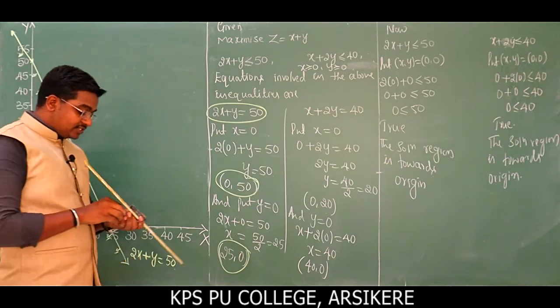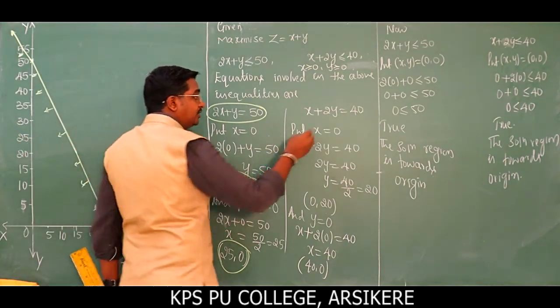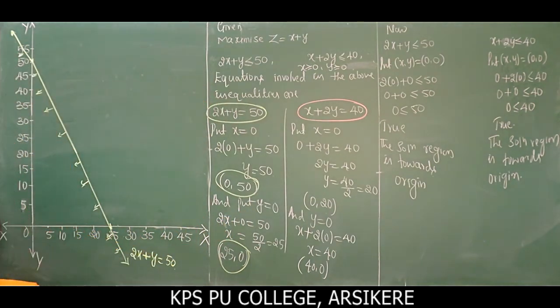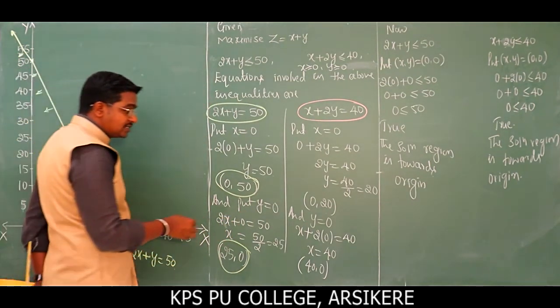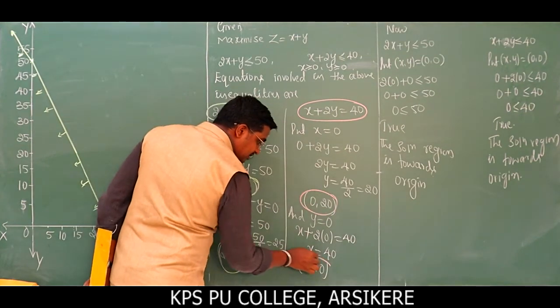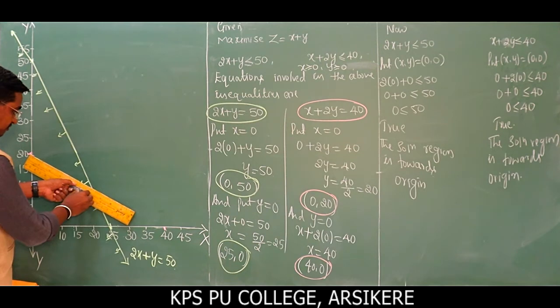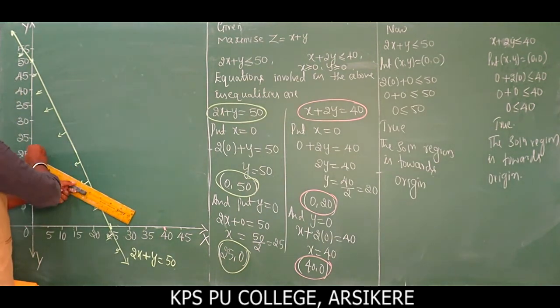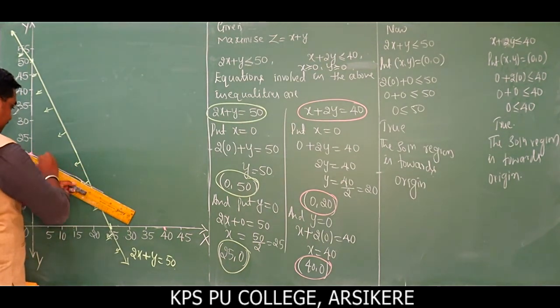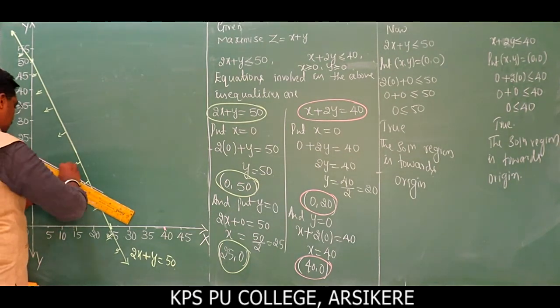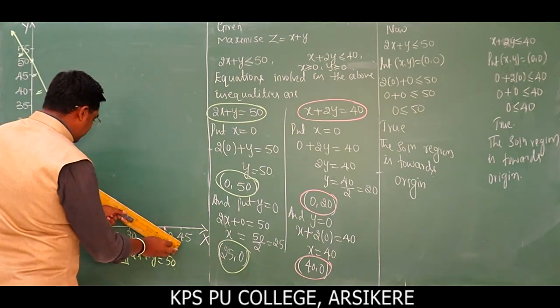Now the second equation. What is the second equation? The second equation is x plus 2y is equal to 40, and the corresponding point of intersection with the y-axis is 0, 20 and with the x-axis is 40, 0. This is the point 0, 20 and here we have the point 40, 0. So join these 2 points. If you join these 2 points, we obtain the line x plus 2y is equal to 40.